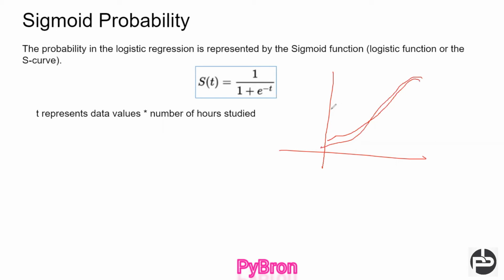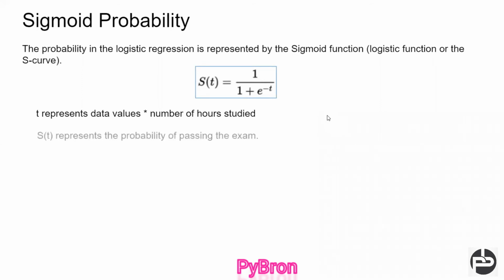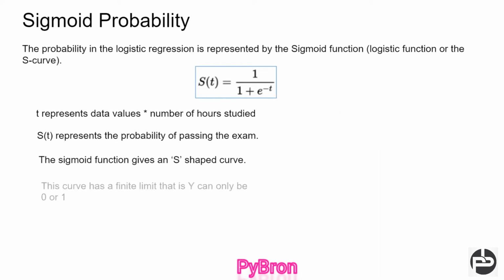Basically, if you plot this graph on your graph paper, it will look like this, and there we can set some threshold. I already told you, on behalf of that threshold we ensure whether the output should be 1 or 0. Got it? Hope you understood this. So next, st represents the probability of passing the exam. And the sigmoid function gives the S-shaped curve, and the curve has finite limits, that is, y can only be 0 and 1.